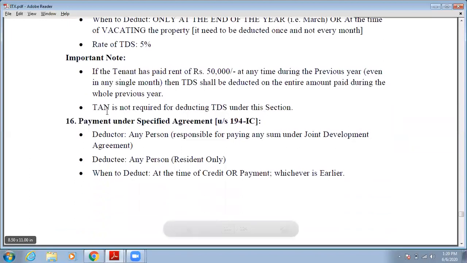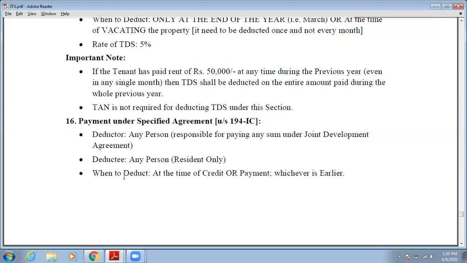Next is payment under specified agreement. If you are making any payment under any specified agreement, what will be the provision of TDS? Who will be the deductor? Any person responsible for paying any sum under a joint development agreement. Who will be the deductee? Any person may be deductee, but that person must be resident only. When to deduct? At the time of credit or payment, whichever is earlier.